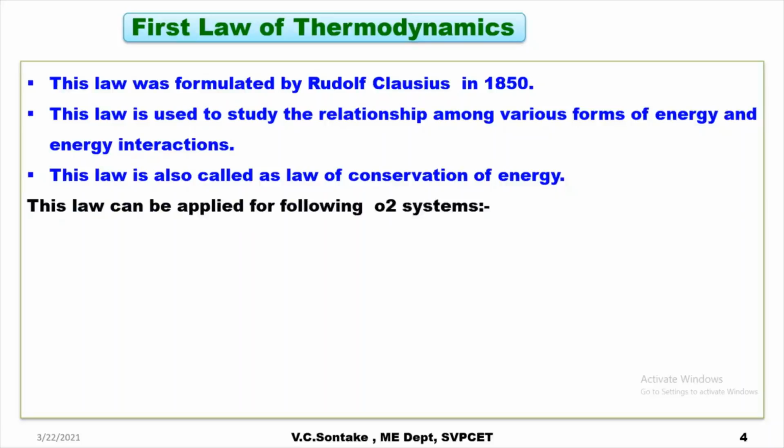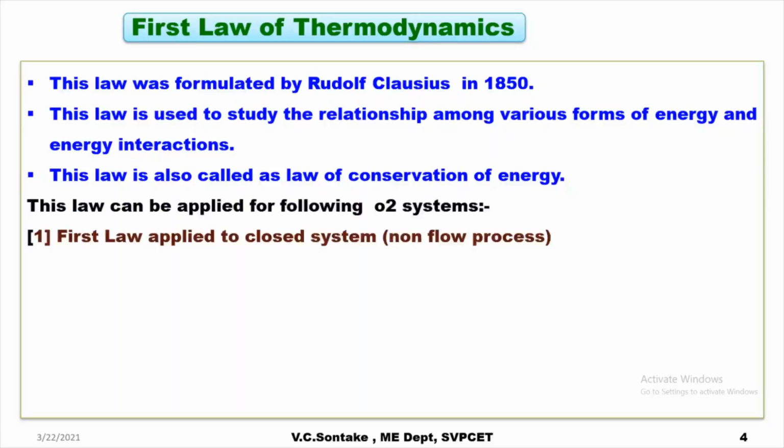So this law can be applied for following two types of systems. First law applied to closed system, that is for non-flow process. Non-flow process is the process where, when process takes place, mass of the system does not cross system boundary.